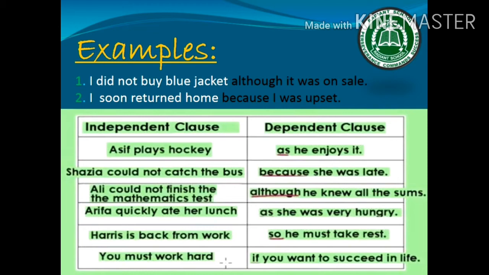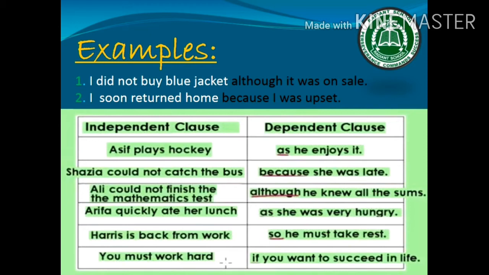Now the next part that is written in black color, although it was on sale, is a dependent clause. It depends on the main clause for its meaning. It cannot stand alone. Second example, I soon returned home because I was upset. So these are the two clauses, independent and dependent clause, joined together with the help of a subordinating conjunction.